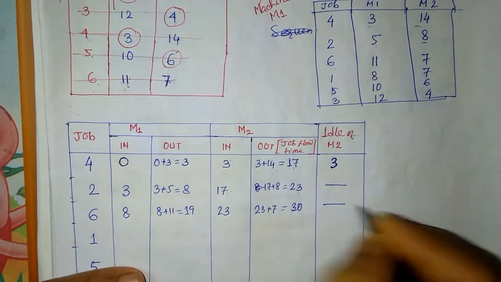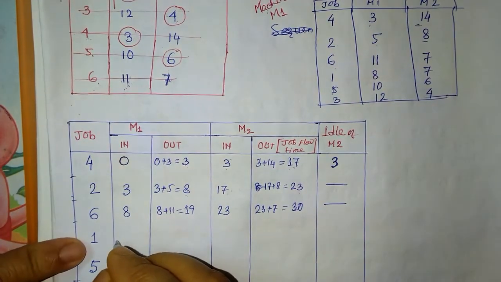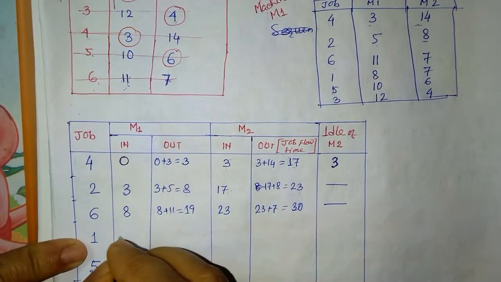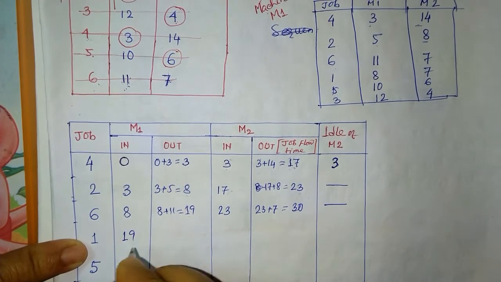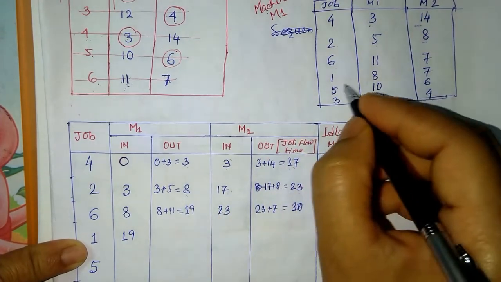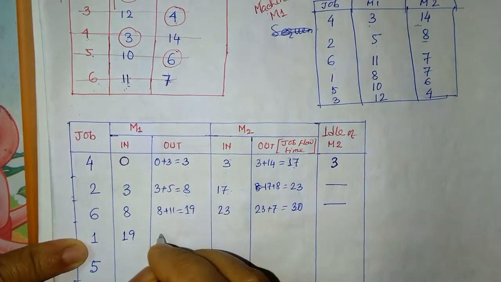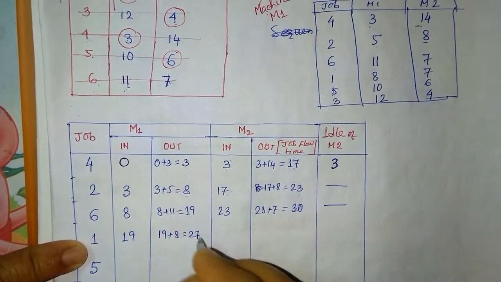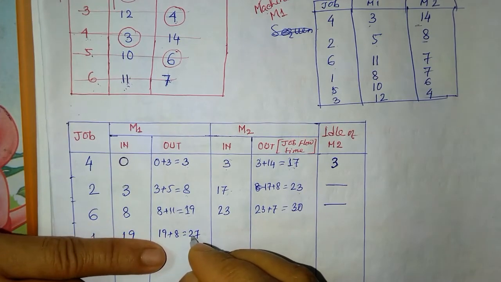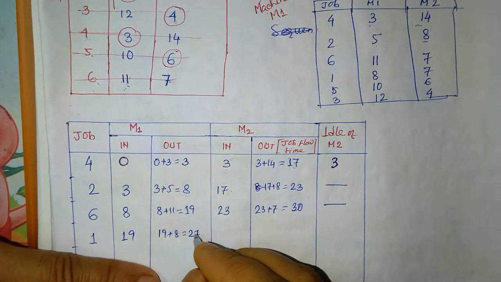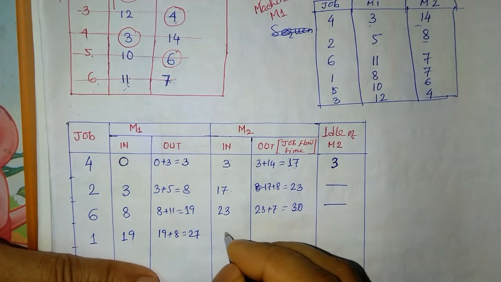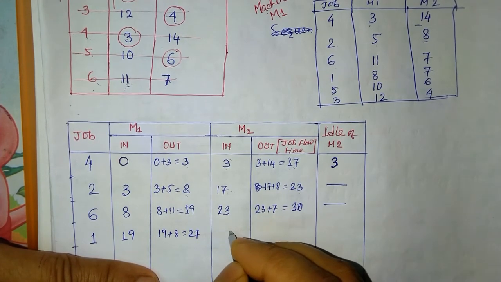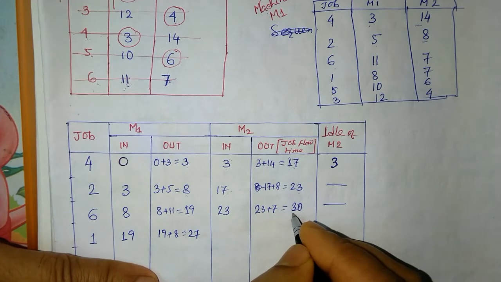So no idle time. Next, job 1. Job 1 will enter at the 8th hour. What is the processing time? 8, so we can say 8 plus 8, that is 16. After the 19th hour it goes out from M1 and enters M2. But M2 is not free.